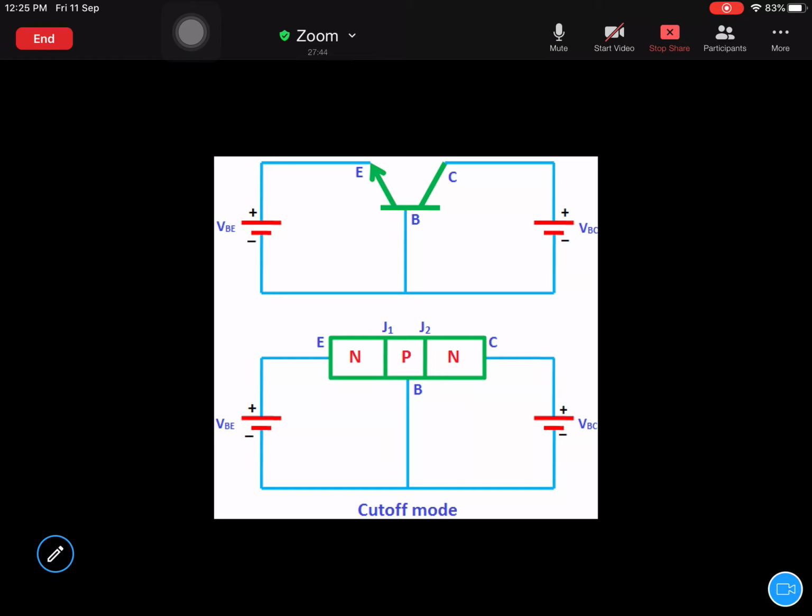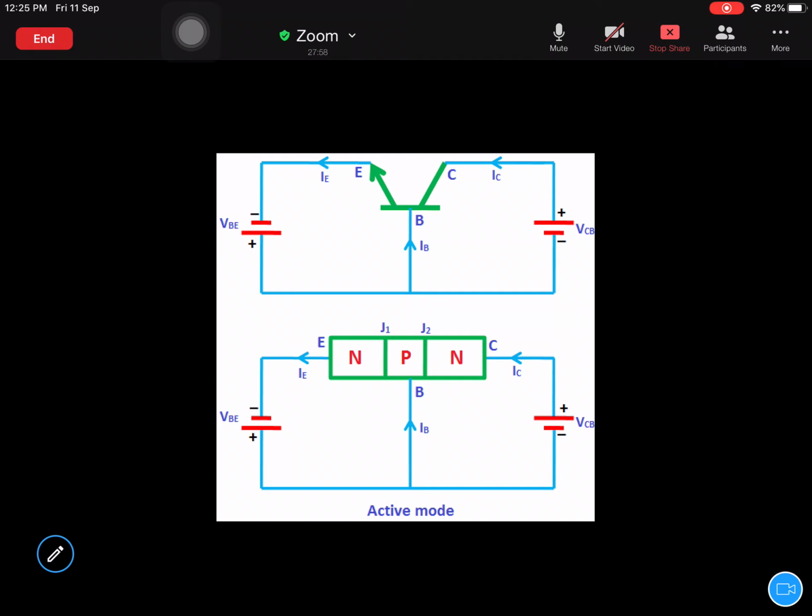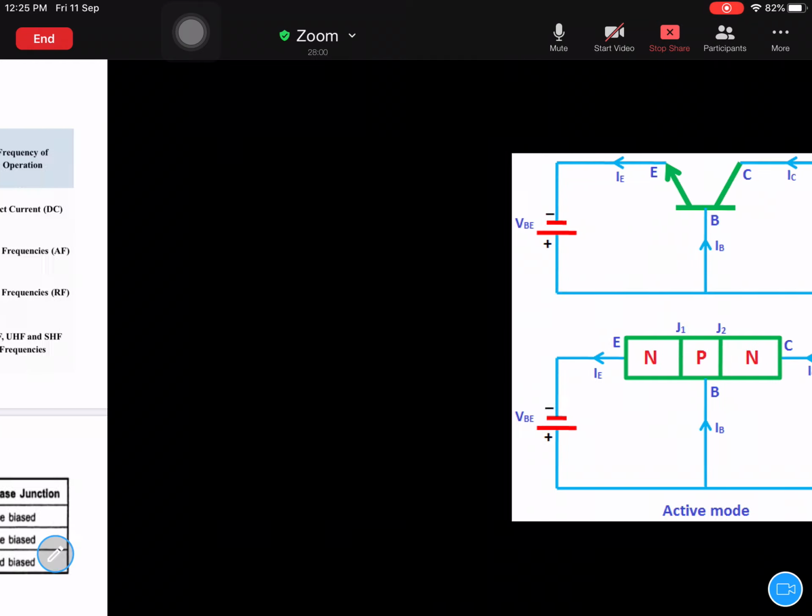If you want to find out more information about that, go to my previous videos, where I gave a clear-cut explanation about cutoff mode and saturation mode. So active mode is for amplification purpose.